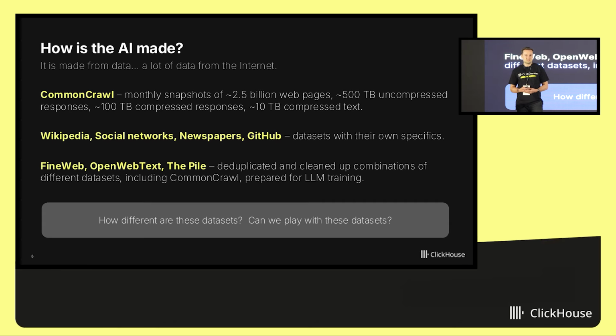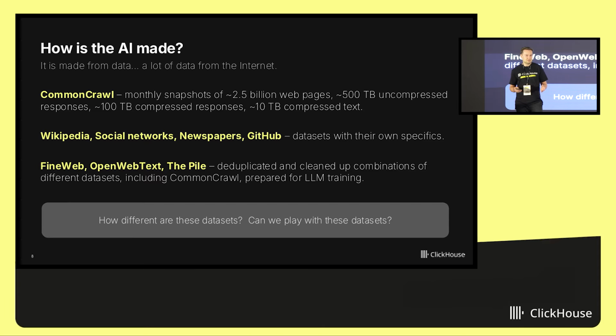And let's take a look at the sizes of these data sets, how big they are. Common Crawl every month contains about 2.5 billion HTML pages. The total size of HTMLs is half a petabyte. But it is uncompressed. Compressed, it is just 100 terabytes.